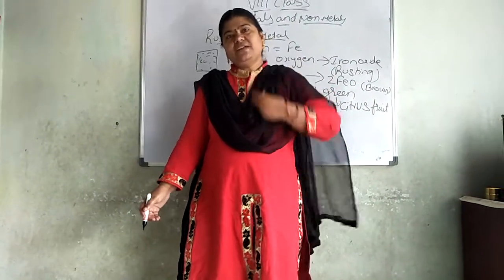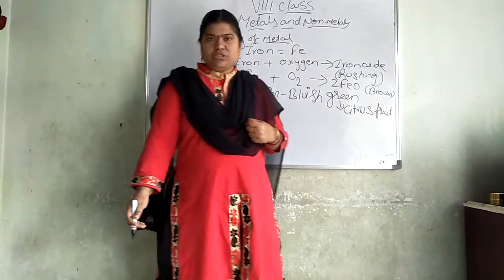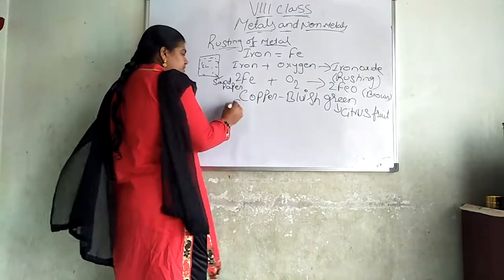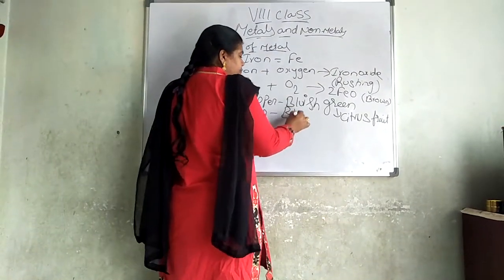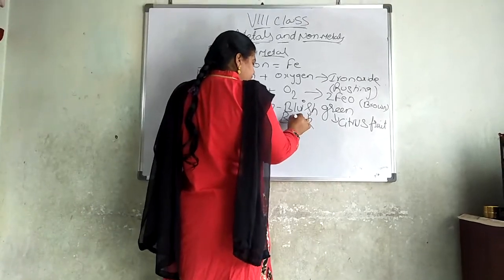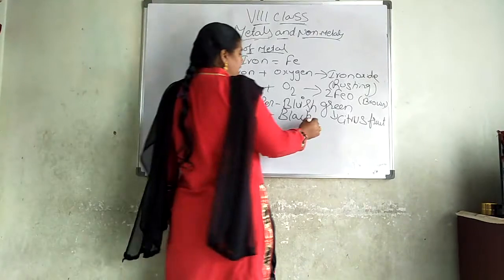Nowadays in the market we get Pitambari, which you can also use to bring it back to its normal position. Next, silver also changes into black in color. If silver is exposed to air, it will be converted into black in color.